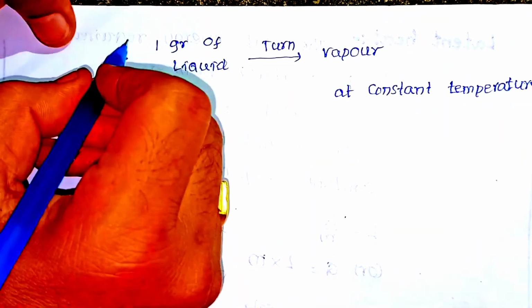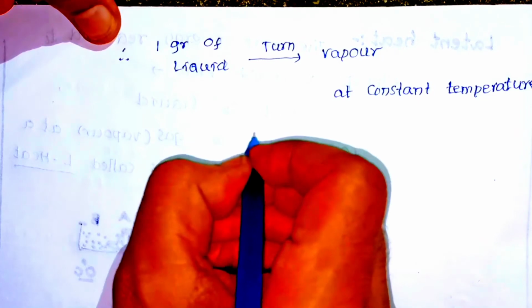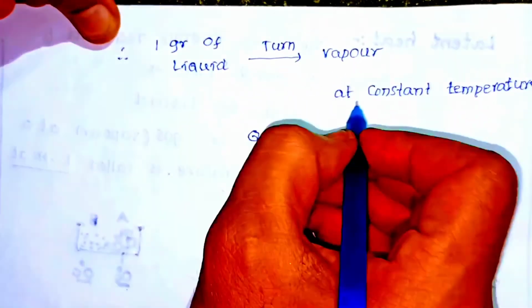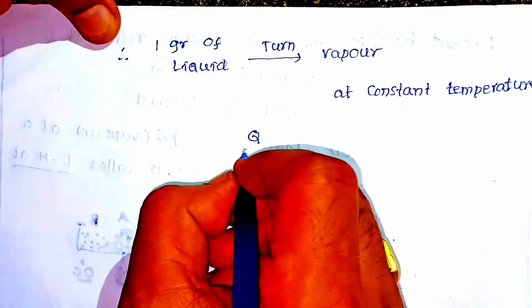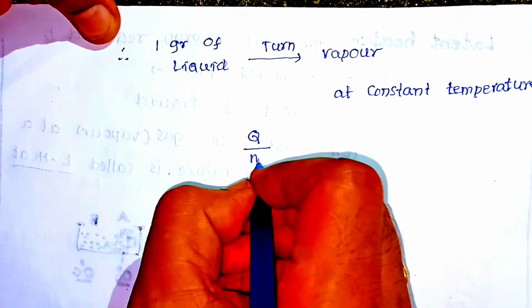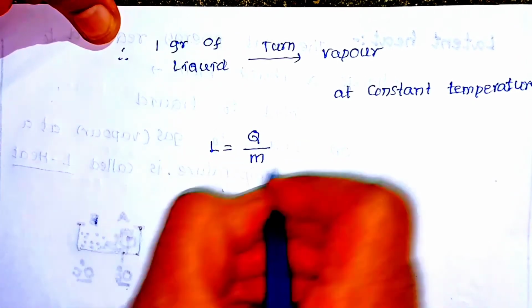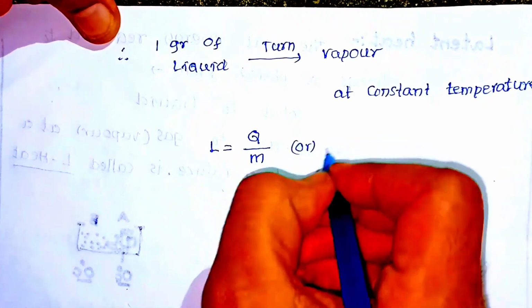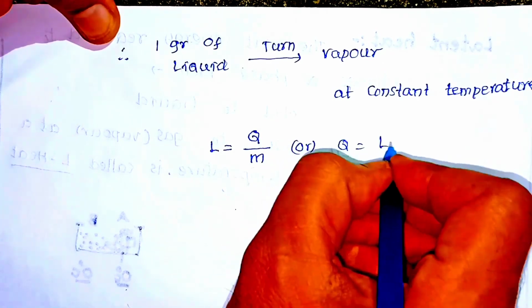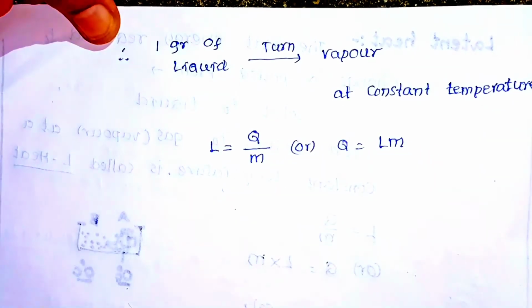So the energy required to change 1 gram of liquid into vapor at a constant temperature is Q. For a mass of substance M, it is also L is equal to Q by M, or Q is equal to L into M.